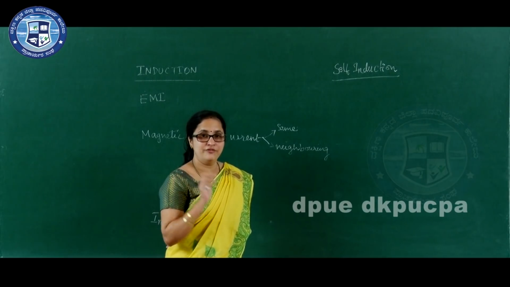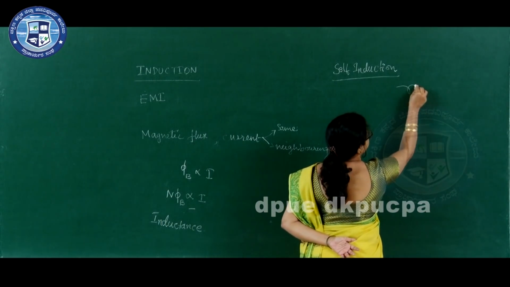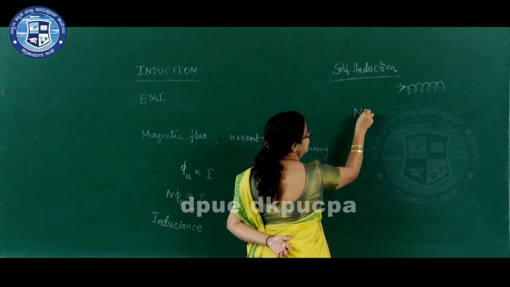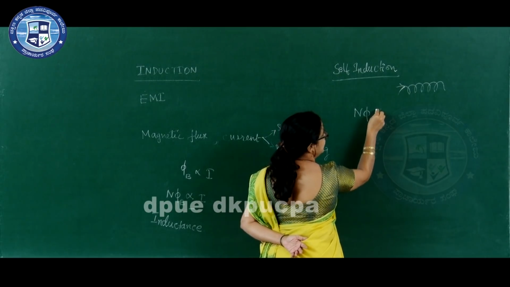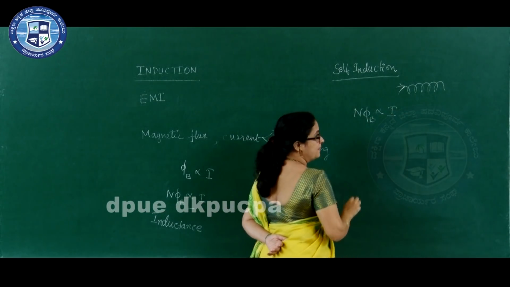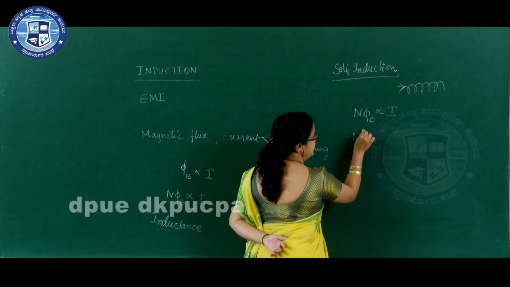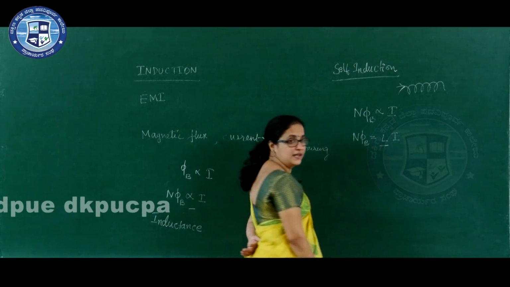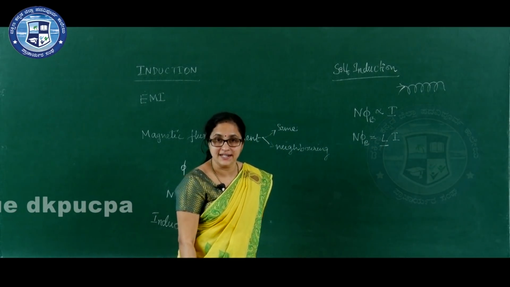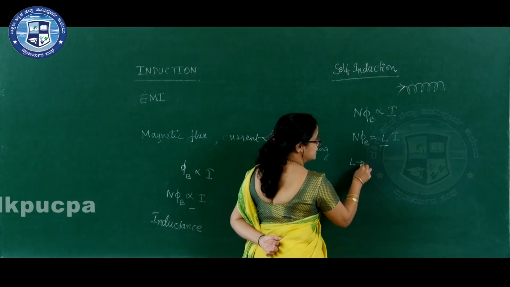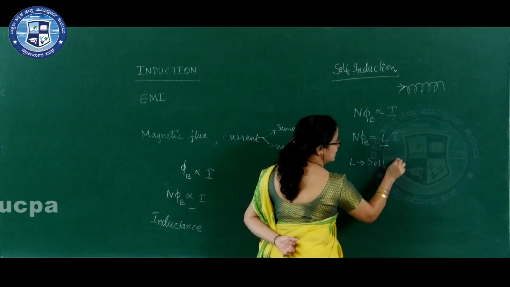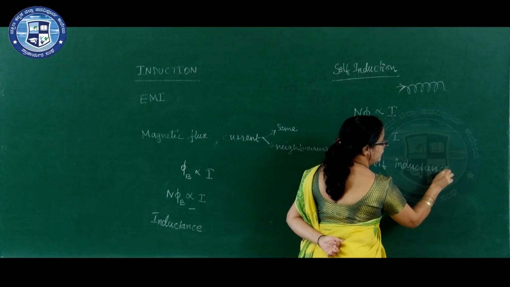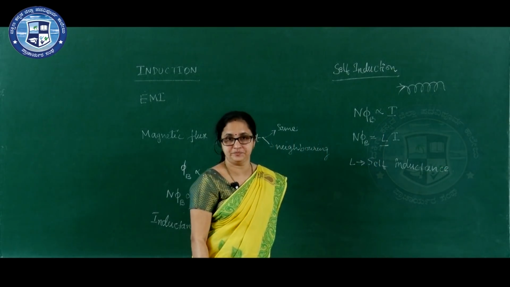For n number of turns in the coil, n phi B is directly proportional to I, or n phi B is equal to L I. L is called self inductance, or coefficient of self induction.